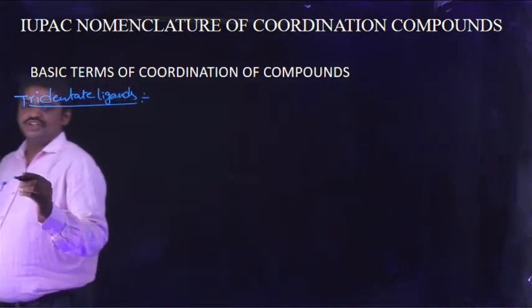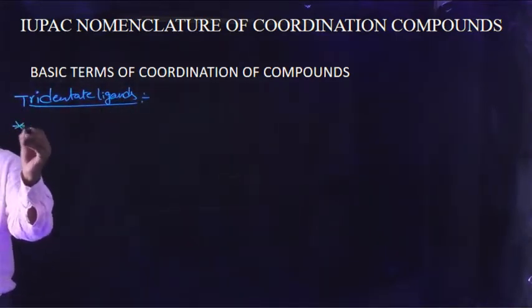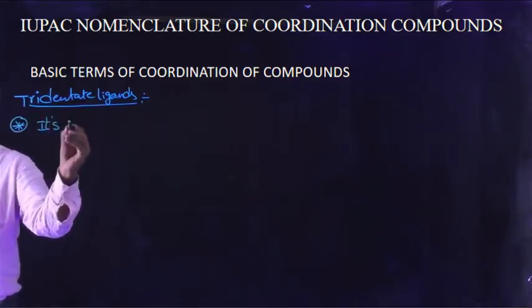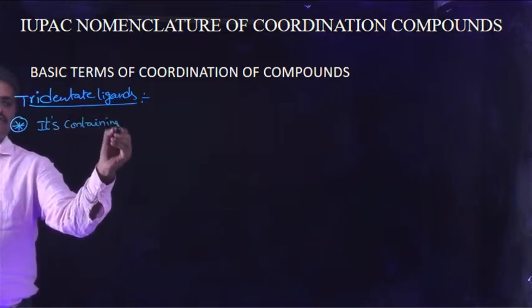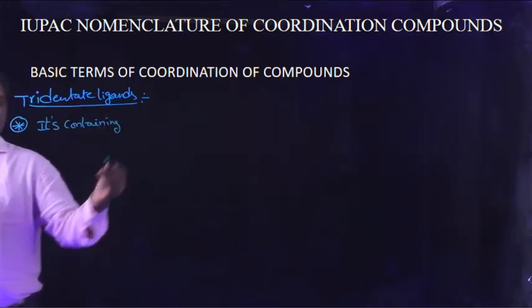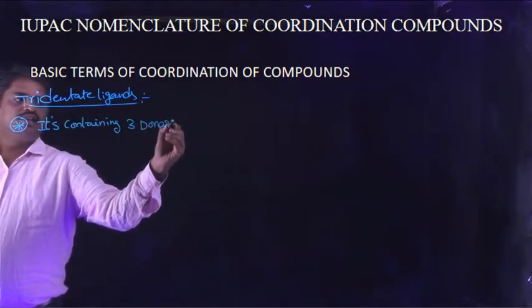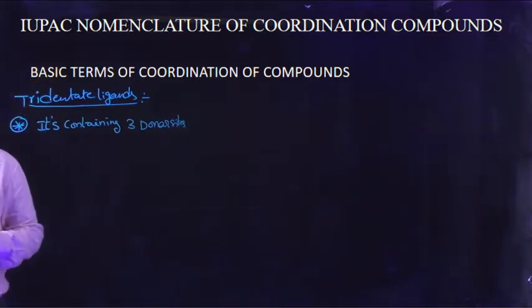So the first condition of tridentate ligands is that it contains three donor sites. This is the first condition.